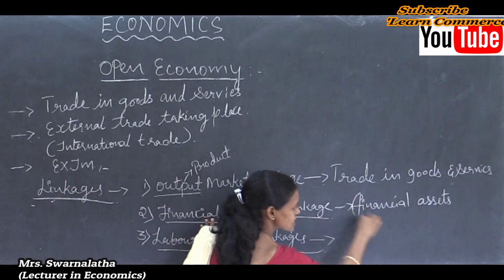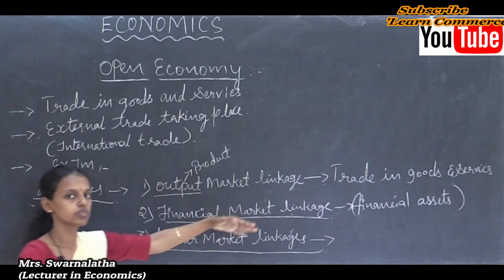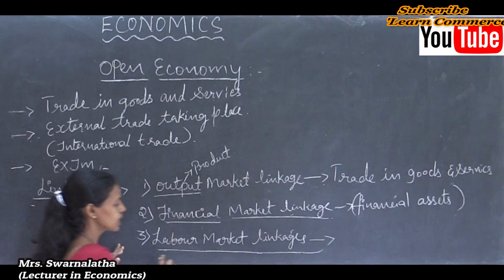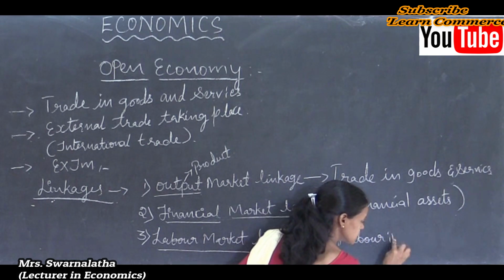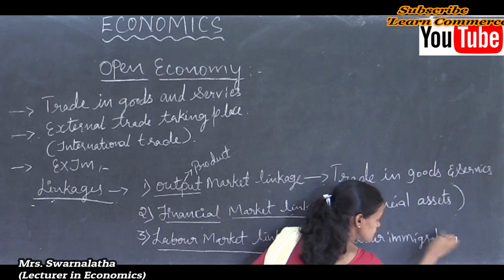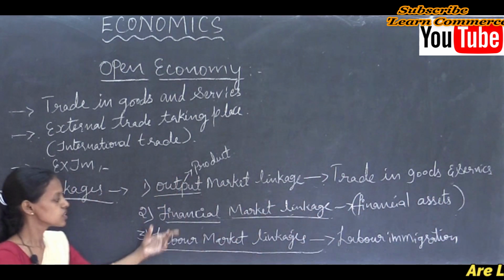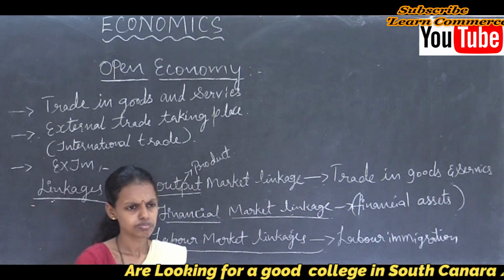Financial market linkage is where financial assets are exchanged between one country and the rest of the world. Labor market linkage is where labor immigration or migration leads to the exchange of labor between countries.